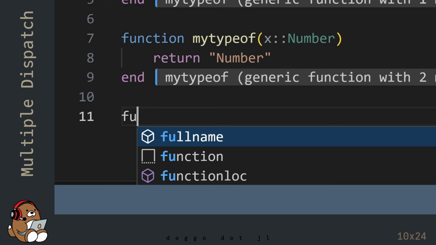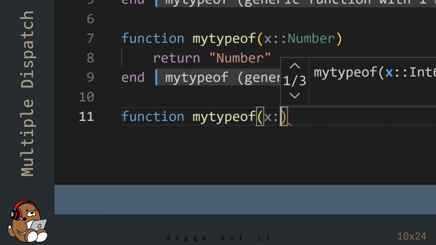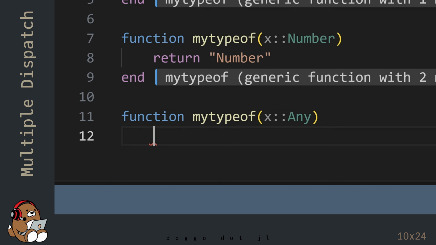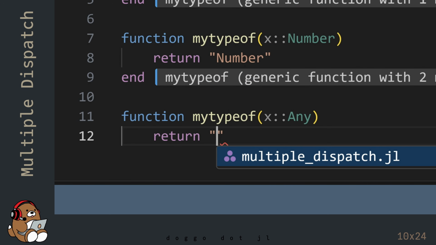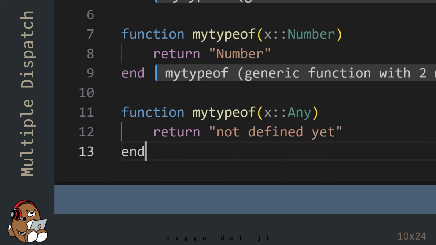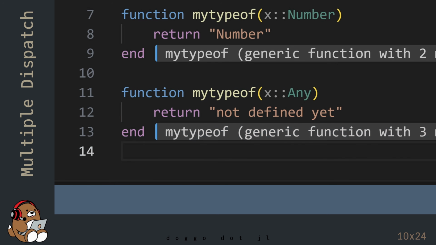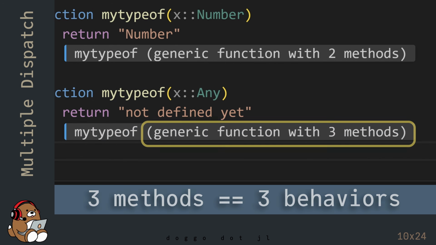Let's add one more method to the myTypeOf function, which will serve as a catch-all for all other data types. Okay, so now the myTypeOf function has three methods.